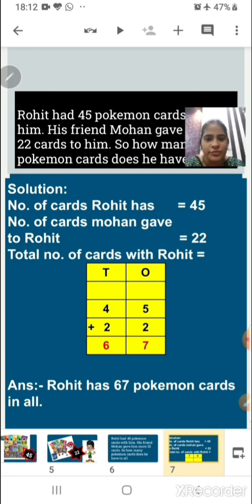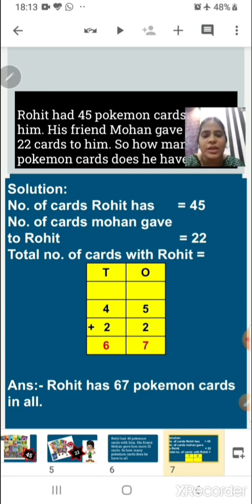And total number of cards with Rohit is equal to 45 plus 22. When we add both the numbers, we will get 67. So the answer is: Rohit has 67 Pokemon cards in all. Children, like this we have to frame our question and solve our sum.